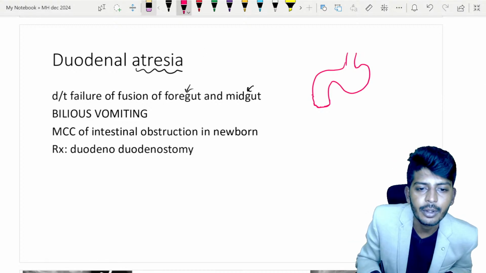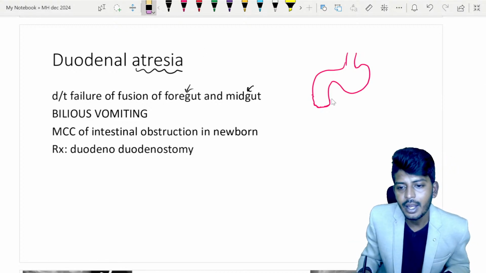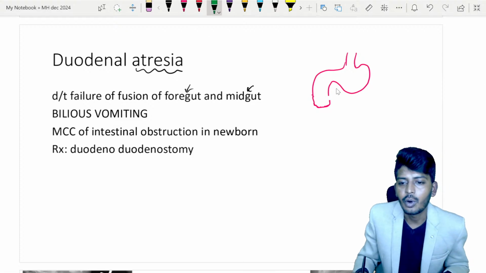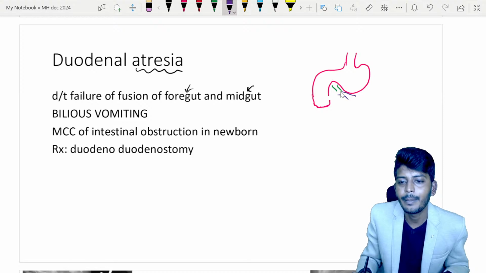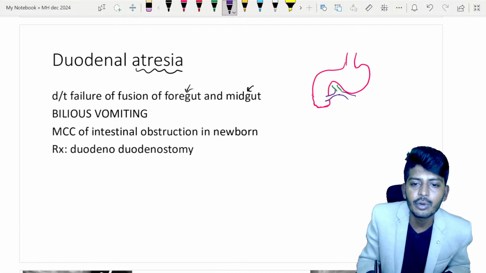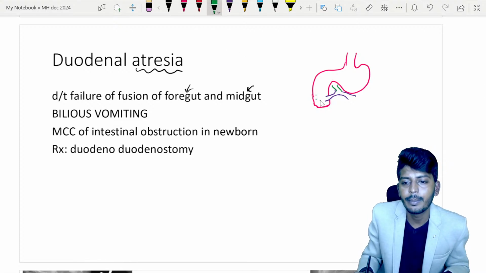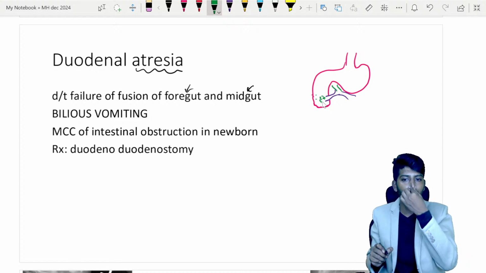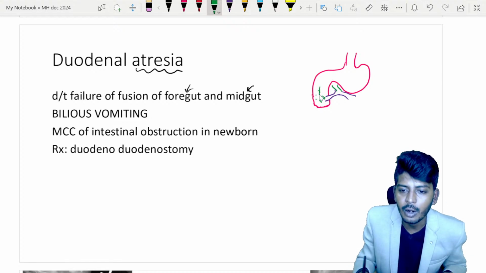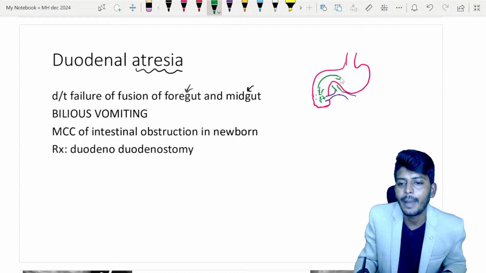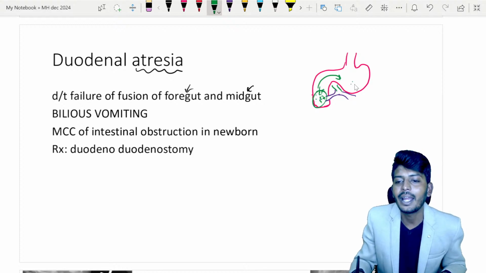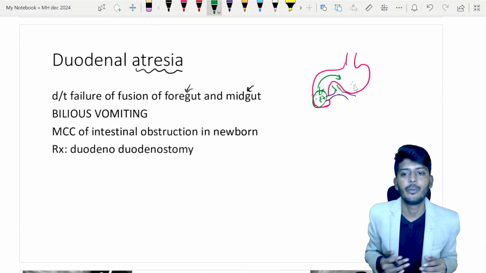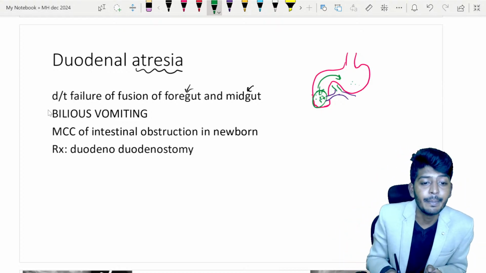But if you notice here, बच्चों, ध्यान से देखोगे तो, there is one duct which is coming here. So your bile duct combines with your pancreatic duct and opens into the duodenum. So all the bile will also come into the duodenum, but from here it will not pass. So all the content will start to come back. Once this content starts to come back, bile will also come back into the stomach, and it will come out as vomiting, called bilious vomiting.